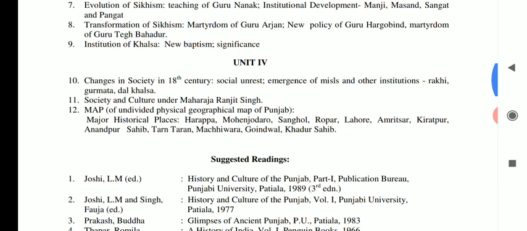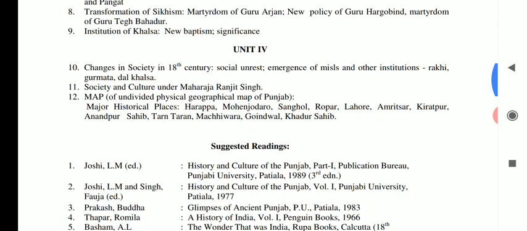Unit 4 comprises one question on the map and another on the remaining 2 topics. The first topic is changes in society in the 18th century: social unrest, emergence of the misls and other institutions, Rakhi, Gurmata, Dal Khalsa. The next topic is society and culture under Maharaja Ranjit Singh.